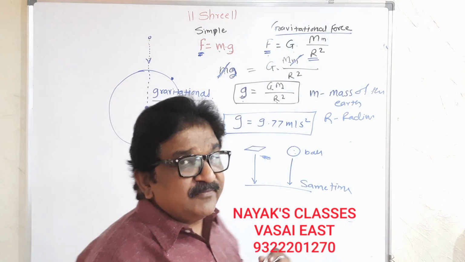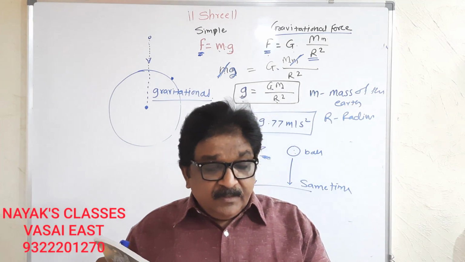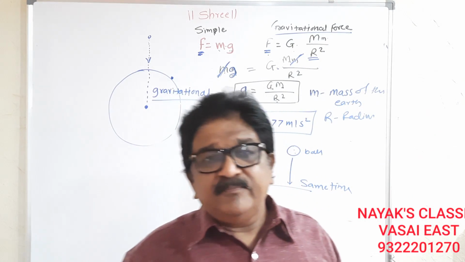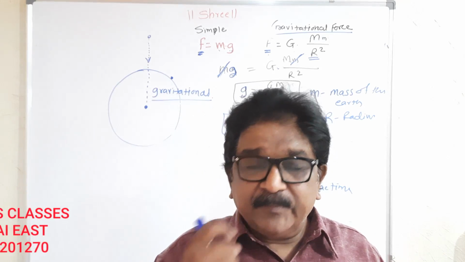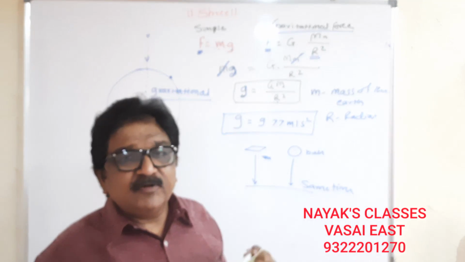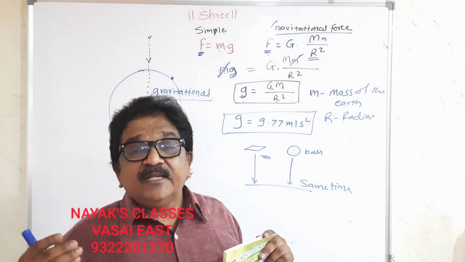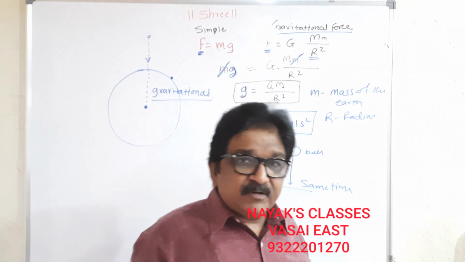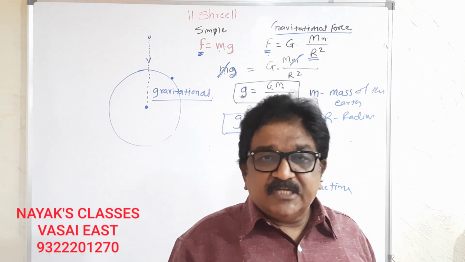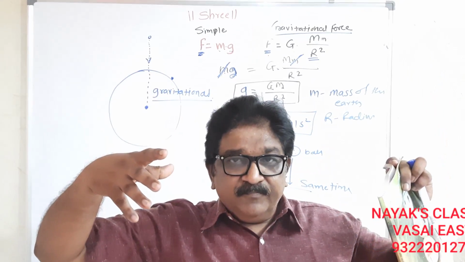It is different in different places, which we are going to see now. But as an average standard, it has been taken as 9.77 meter per second square. This is the acceleration due to gravity acting on every body. It may be a feather, a piece of paper, an iron ball, a rubber ball, even yourself and an elephant falling from the sky.